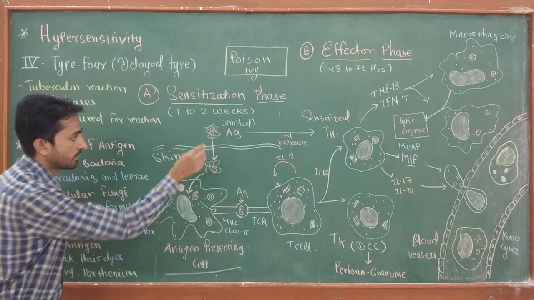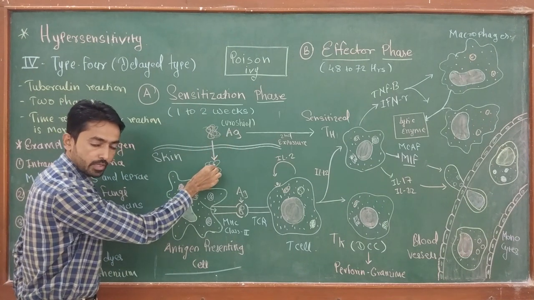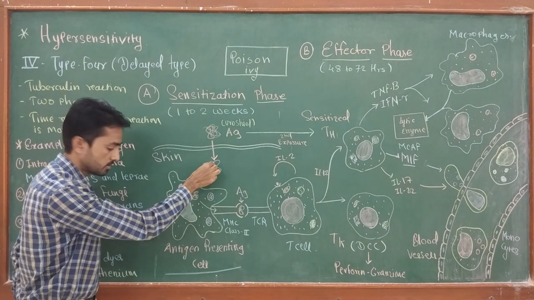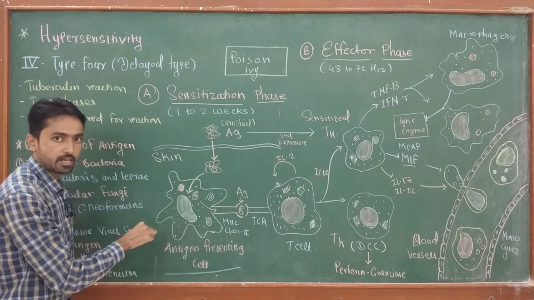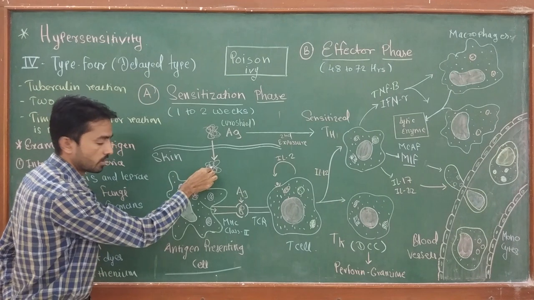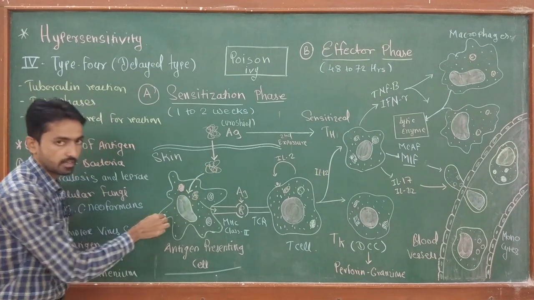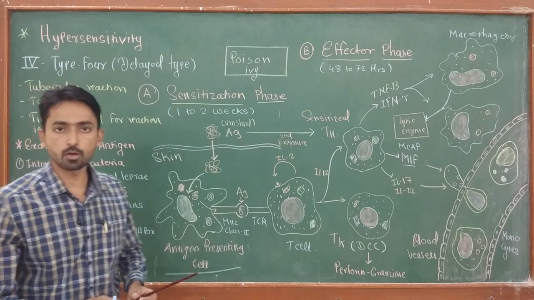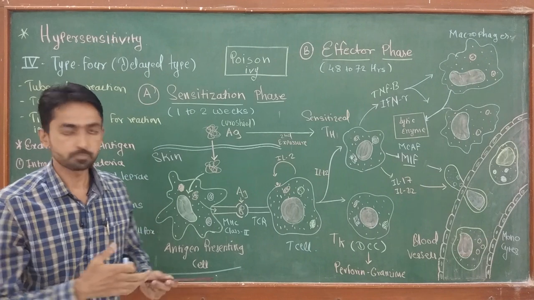Once, in the sensitization phase, the antigen of the plant enters the epidermis or the dermis, the first thing that happens is that the antigen presenting cell, which is the dendritic cell, captures that antigen and processes it inside the cell. We know that there are two different pathways of antigen processing, the cytosolic pathway and the endocytic pathway.